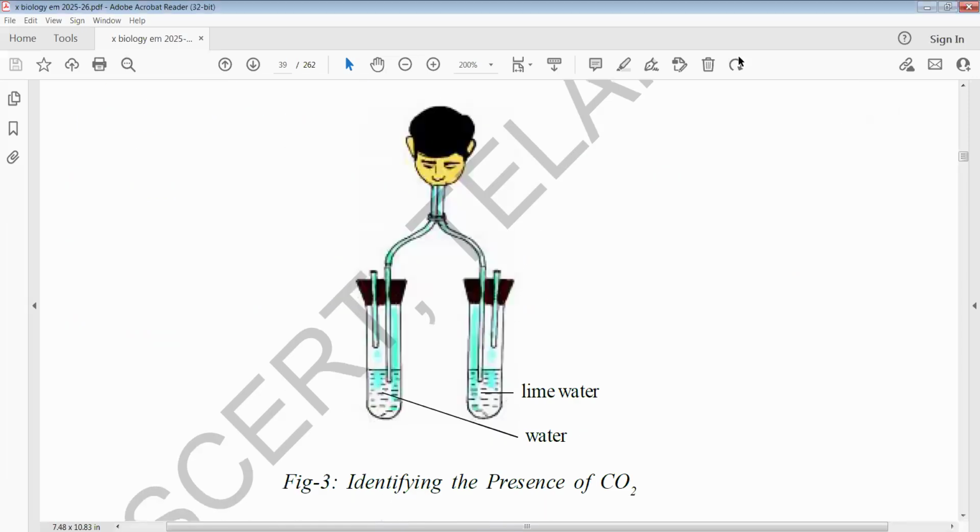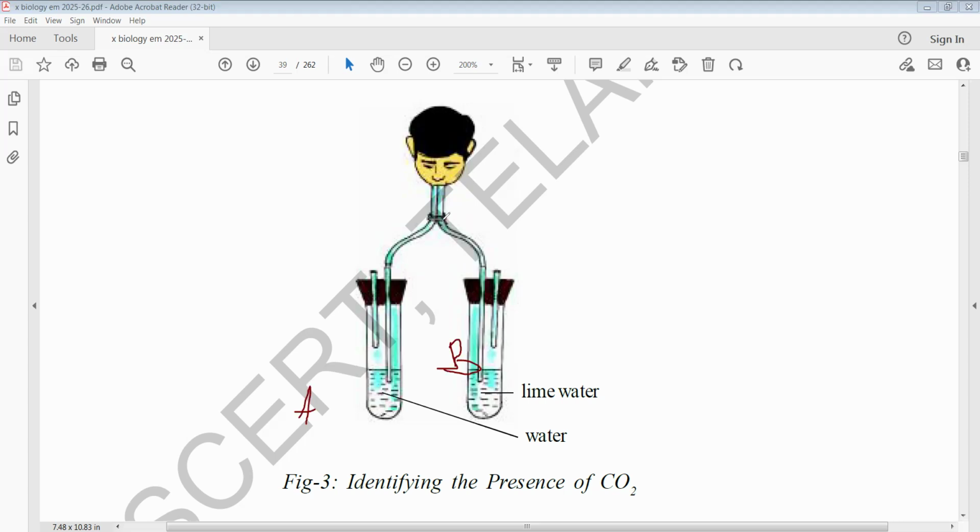So this experiment is important. Here there are two test tubes, A and B. Test tube A contains water, and test tube B has lime water. When we expel gases into these tubes, the water does not turn milky white, whereas the lime water turns milky white.